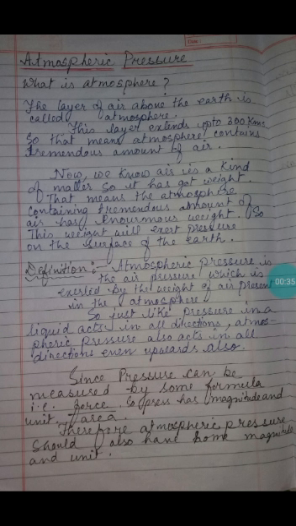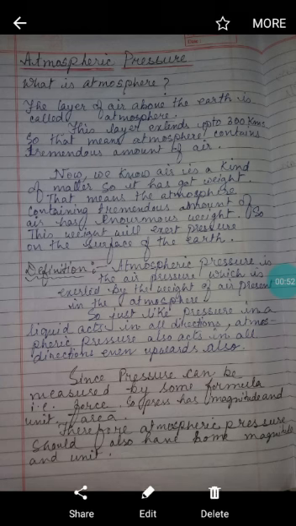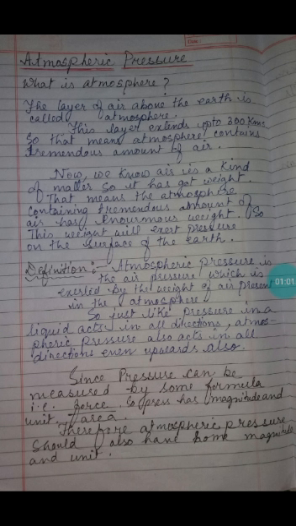What is atmosphere, students? Before starting atmospheric pressure, I need to ask you, what is atmosphere? We know the layer of air above the earth is called atmosphere. Do you know this layer extends up to 300 kilometers? That means the atmosphere contains a tremendous amount of air, since this layer extends up to 300 kilometers, right?